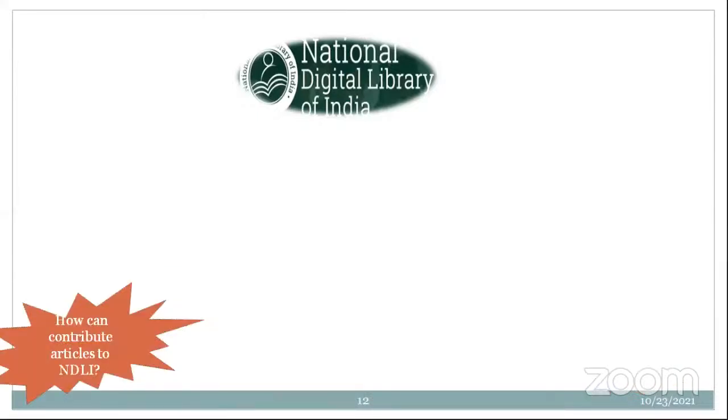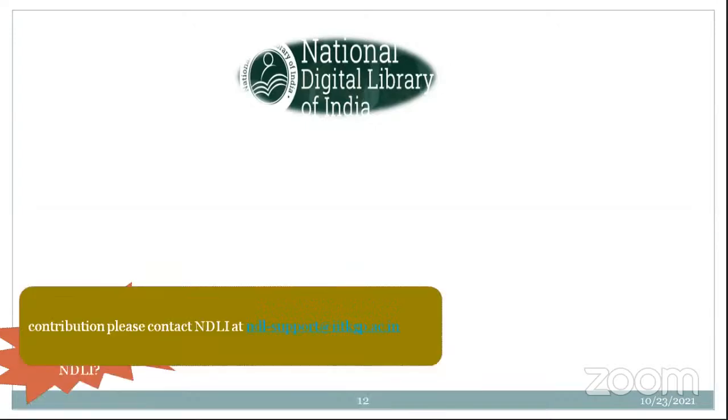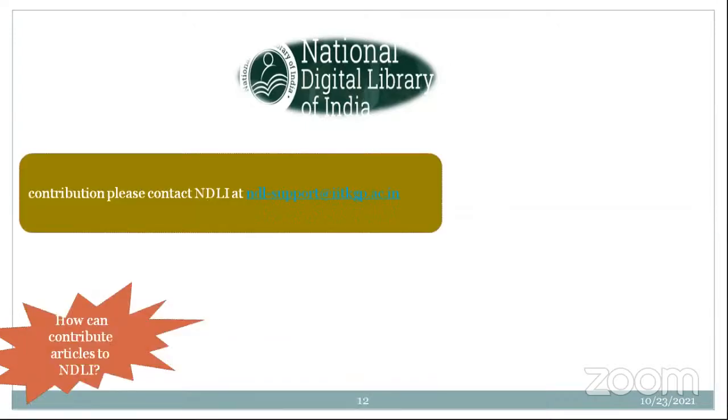And how can you contribute articles to NDLI? Many of the faculty who are accessing the NDLI resources may have a thought like, are we able to provide content for NDLI? Yes, you are able to contribute content to NDLI. Kindly write a mail to them.